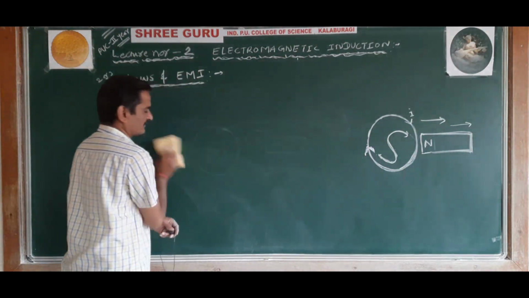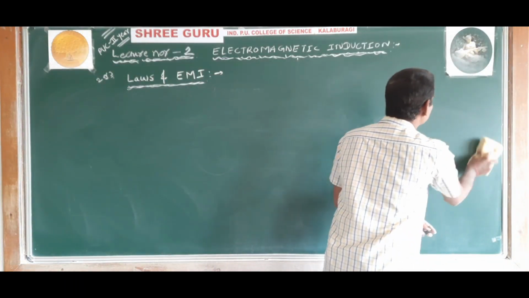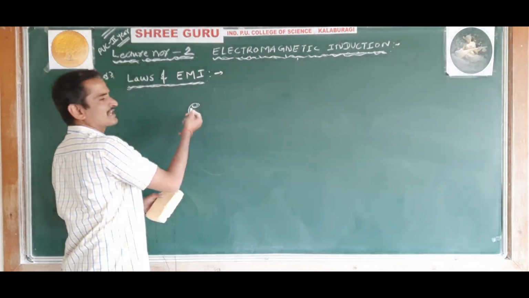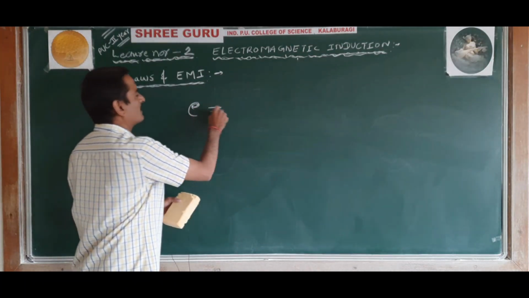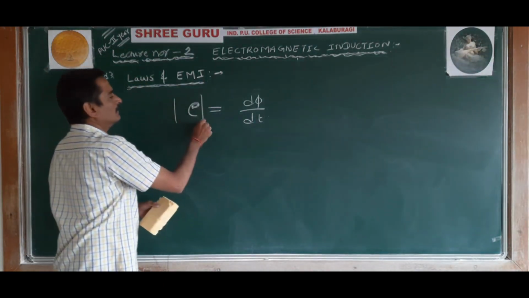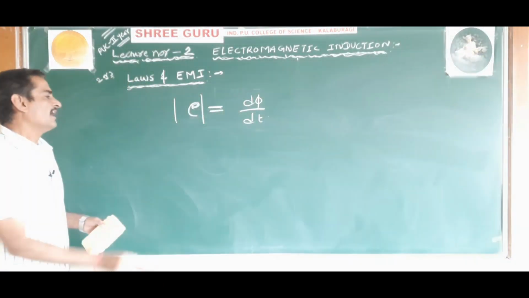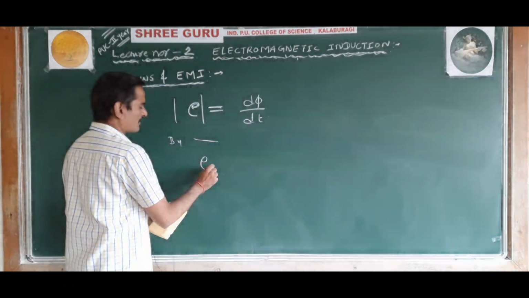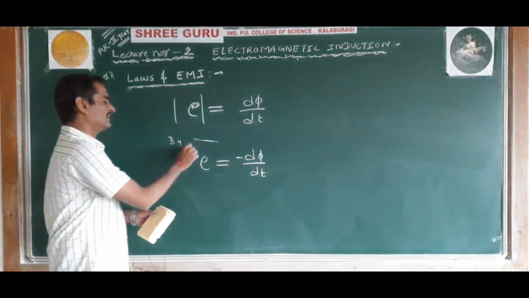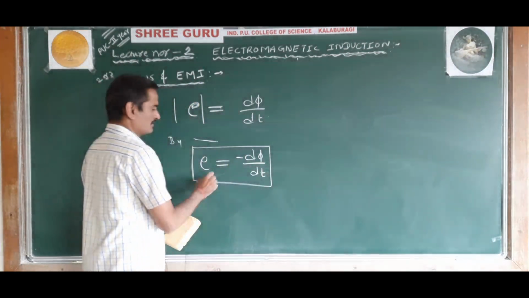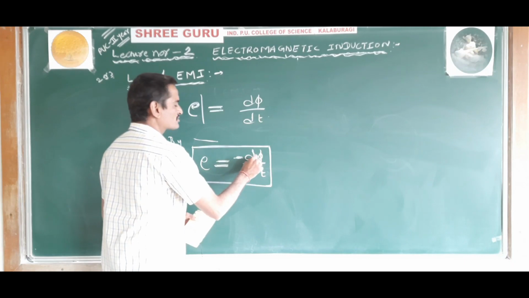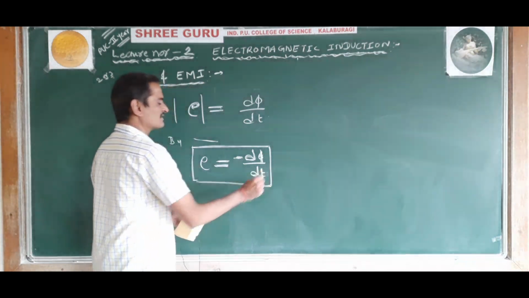So from both these laws, Faraday's law as well as Lenz's law, we observe that the magnitude of the induced EMF is given by d phi by dt. The magnitude of the induced EMF is equal to d phi by dt, and by Lenz's law we can write E is equal to minus d phi by dt. Why this minus sign? This minus sign indicates the direction. Once Faraday's law and Lenz's law are combined, you get E is equal to minus d phi by dt.